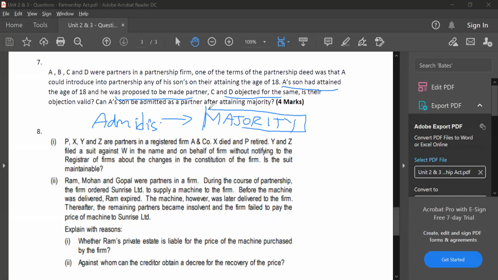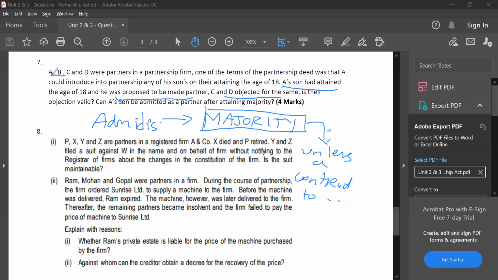However, if you read the provision in the textbook, it says unless a contract or agreement to the contrary exists. So normally the majority of the partners should agree for admitting a new partner. However, if there is an agreement against this, you can follow what is there in the agreement.